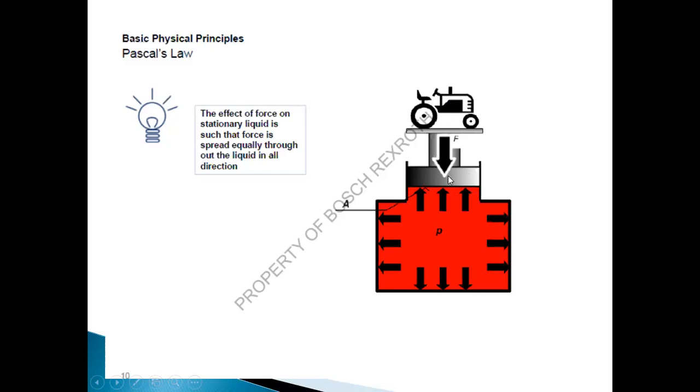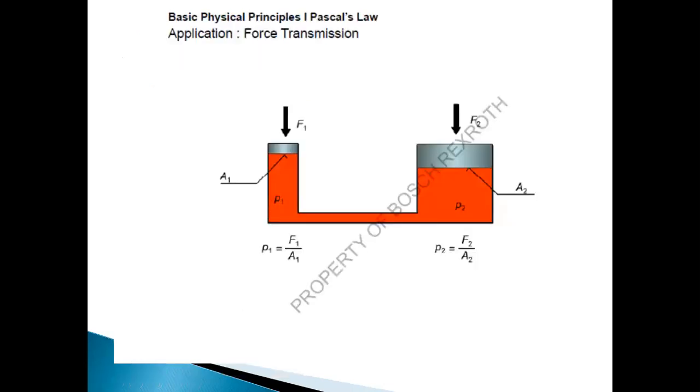A piston is used between the platform and the oil. When we apply this load, it tries to push the piston downward. When the piston tries to move downward, the force acting on the oil, or the liquid, is spread equally in all directions. You can see here all the sides experience the same force. So this is Pascal's law.